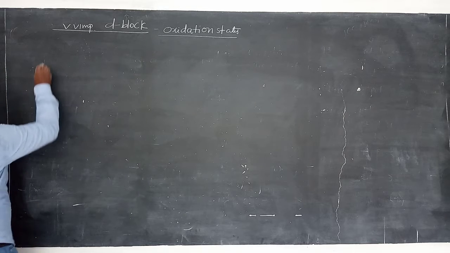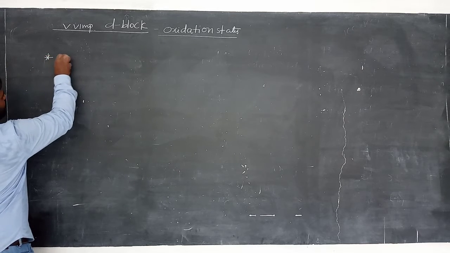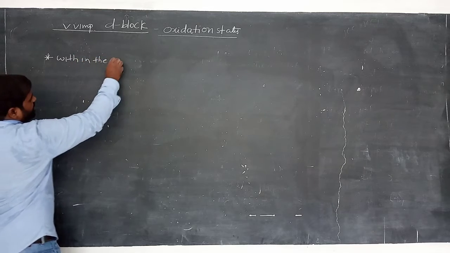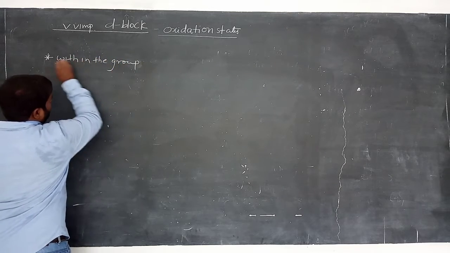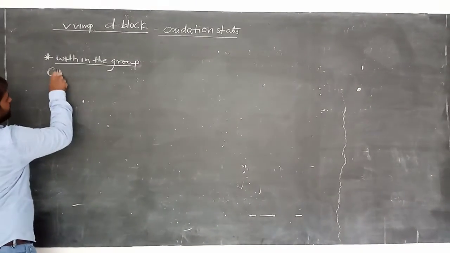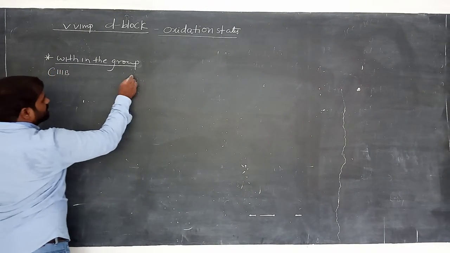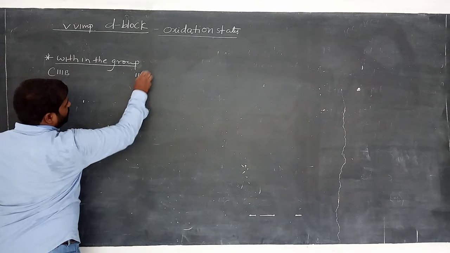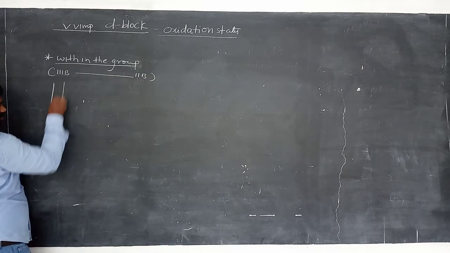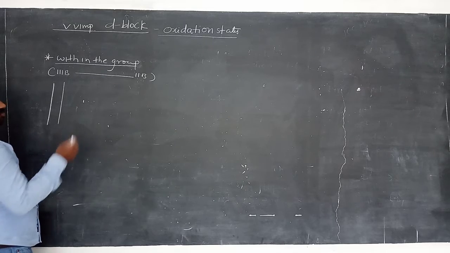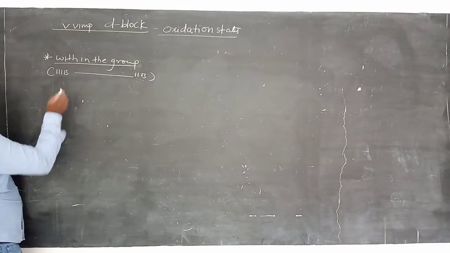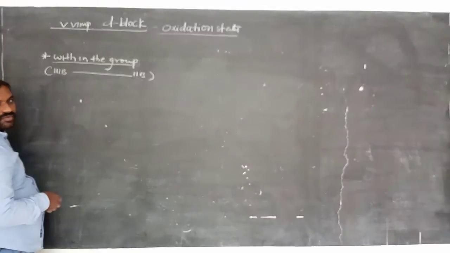Let's see. Within the group, in the transition elements, we have the groups from third B to second group. So these are all groups. Group means column. This is called group. Third B, fourth group, like that. Okay. Clear? So in the transition series we have the groups, am I right?